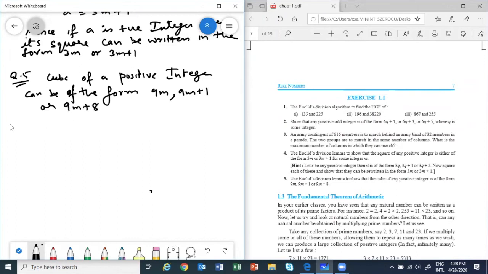So we'll start with: let a be a positive integer.